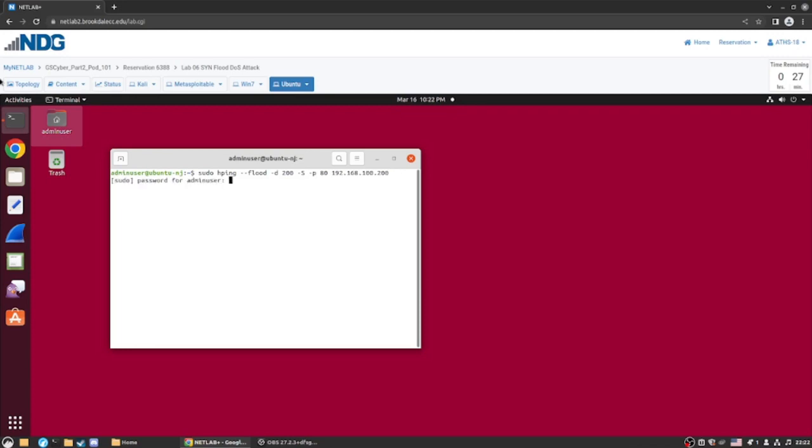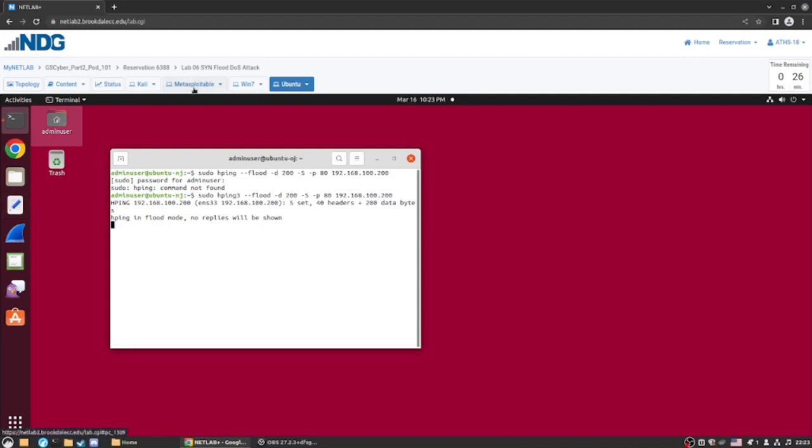Enter, and we are now asked for credentials. Of course, we just enter the password once again. Oops, did I miss? Oh, excuse me, hping3. Okay, so it's going to start now to send it.